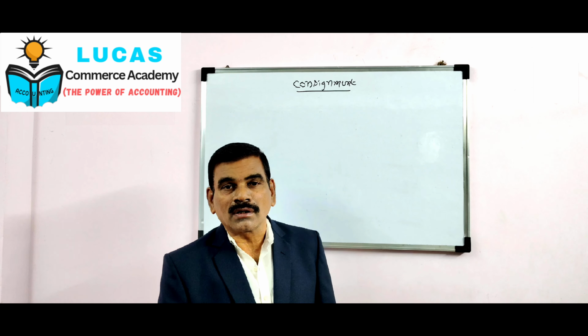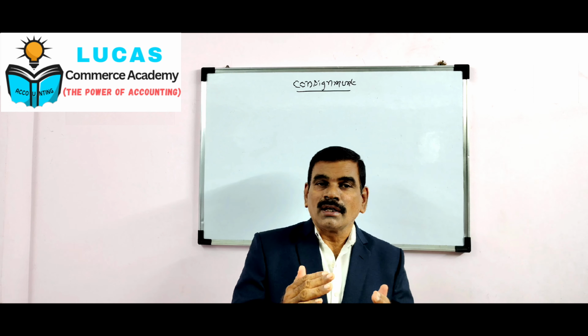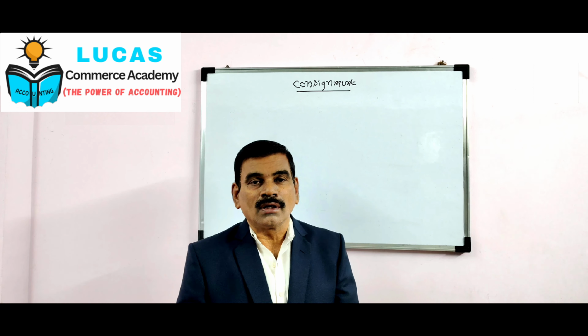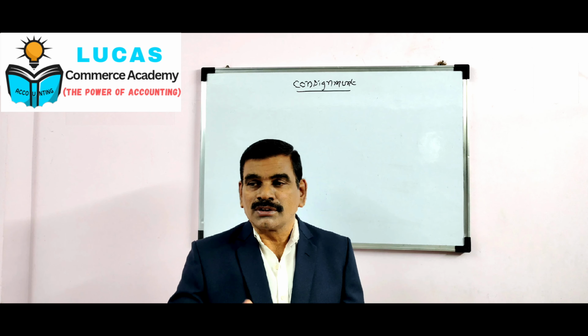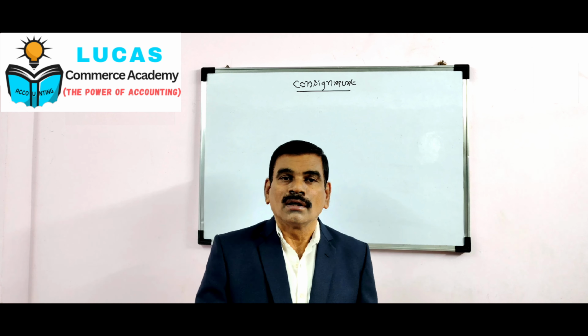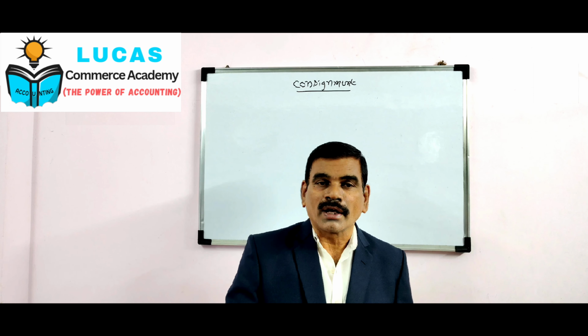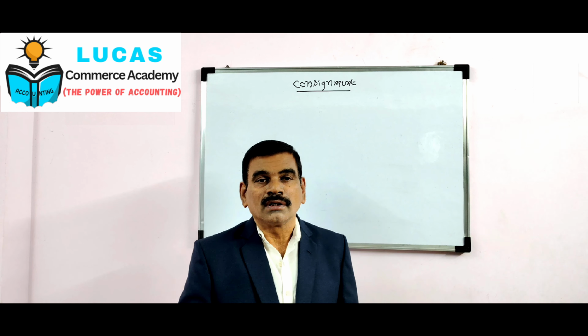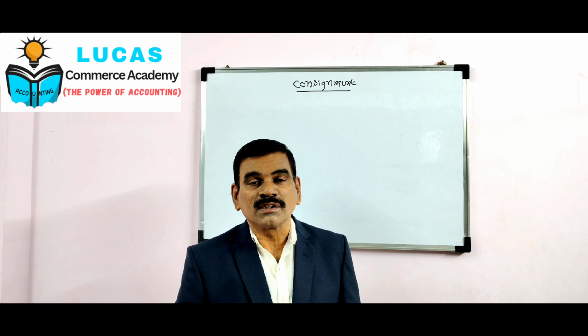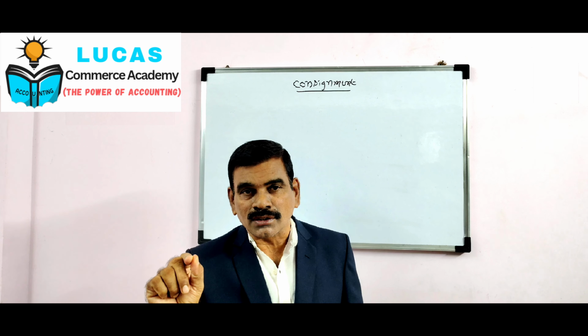But one thing you should remember: here only possession is transferred to B and not ownership. B acts according to the directions of A. Hence the relationship between A and B is known as a principal and agent relationship.